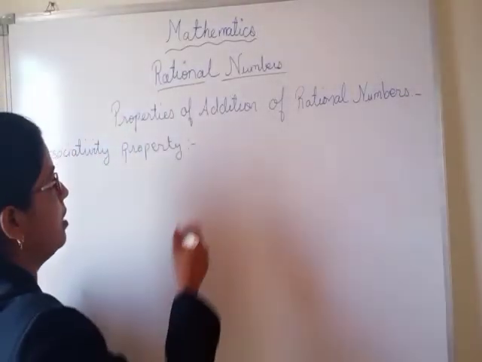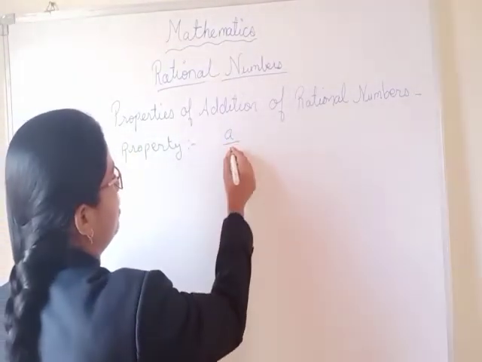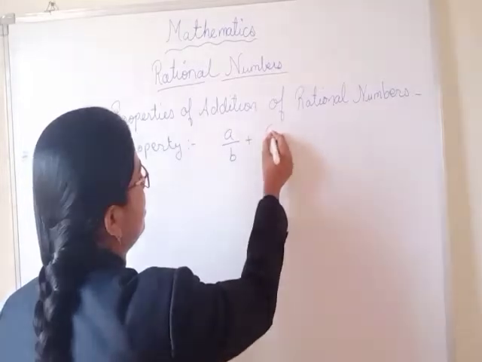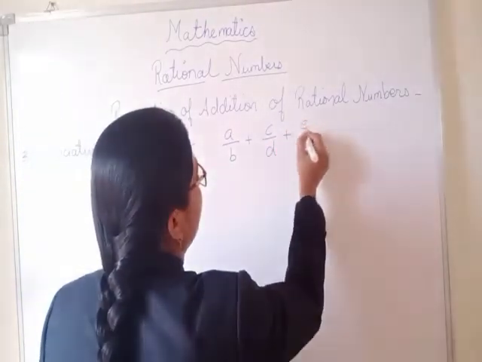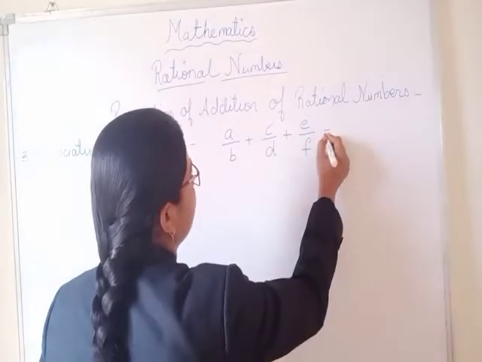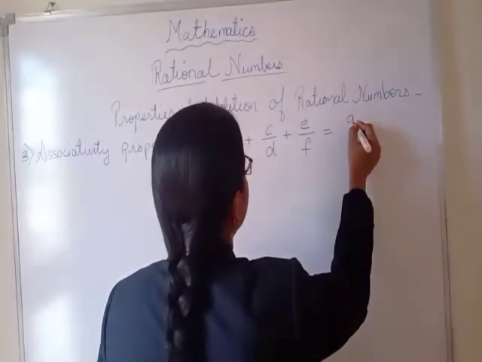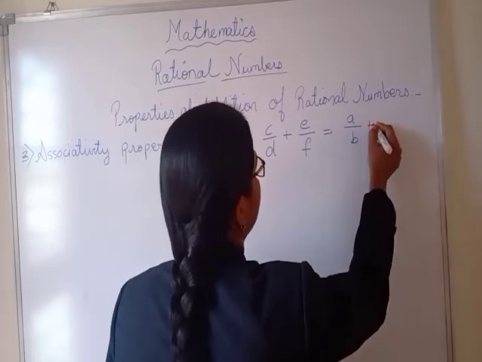So if A upon B plus C upon D plus E upon F, 3 terms are given there. So what is the difference? I will tell you in just a minute.